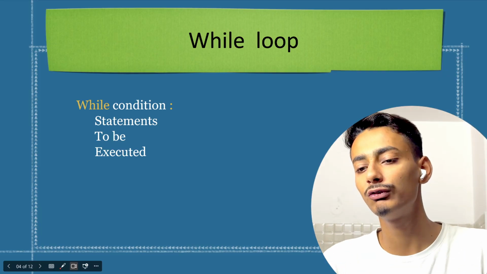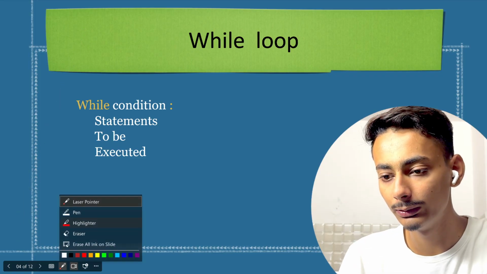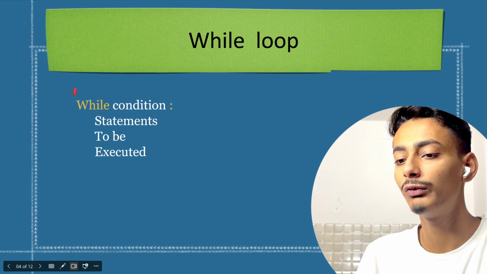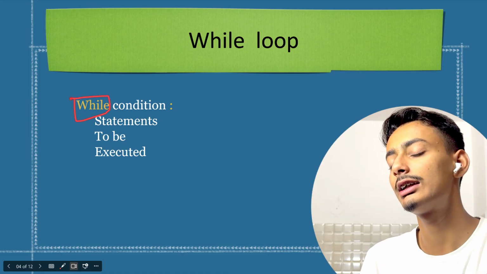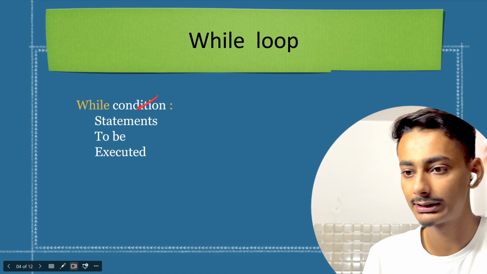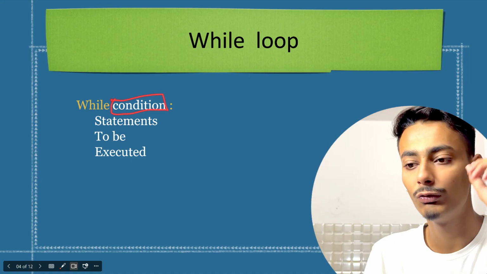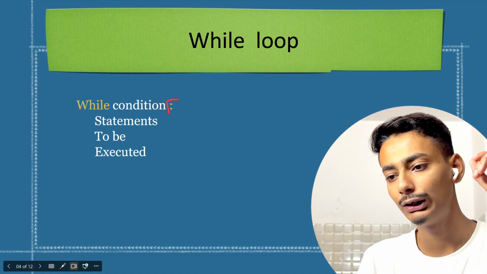So this is the syntax of while loop. How we use while loop: in order to use while loop, this is the syntax. First of all, we will be writing while. While is a keyword. Okay, what are keywords? Keywords are reserved words that we can't use as the names of variables. After that, we will be writing a condition. What that condition would be and how it will affect our code, we will see inside our code. After that, a colon.